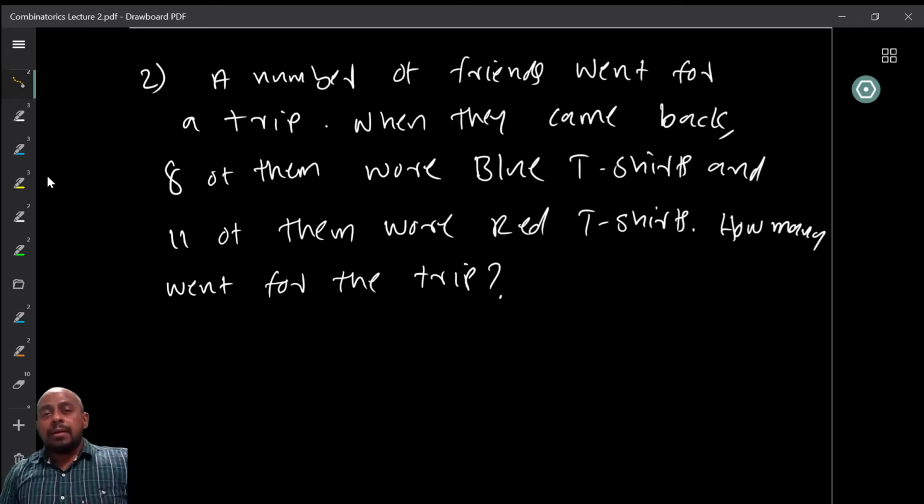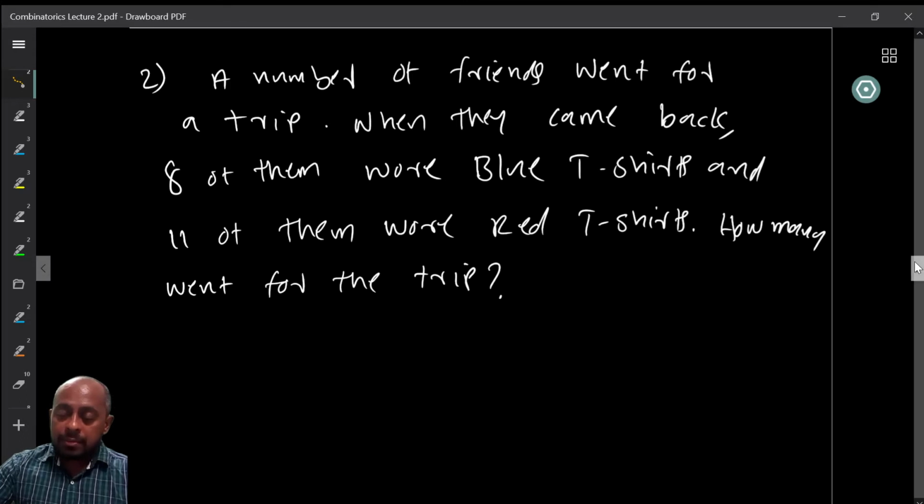The question doesn't list exhaustively all the people who went for the trip, and therefore we really don't know whether we have more than 19 or not. So we cannot really answer it except saying that there were at least 19.